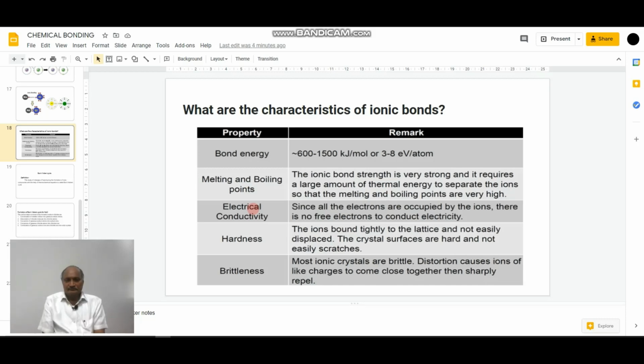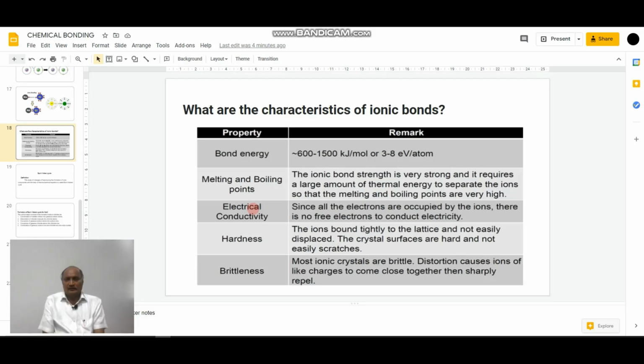Hardness. The ions in ionic compounds are bound very tightly to the crystal lattice and they are not easily displaced. The crystal surfaces of ionic compounds are hard and not easily scratched.